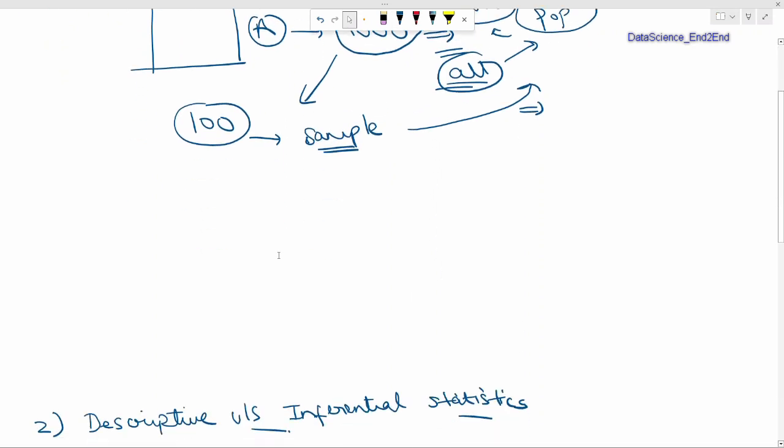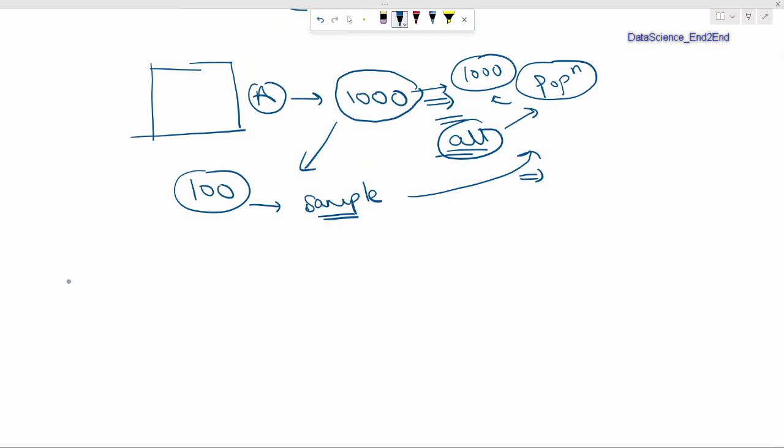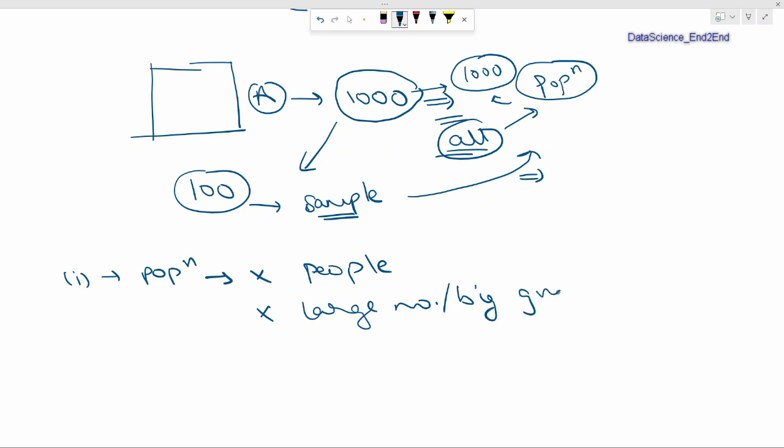There are a few key points that we need to keep in mind before moving ahead to the next topic. First one is population doesn't necessarily mean we are talking about people. Plus, it doesn't necessarily mean that we are talking about large number or big group. Like in our case, it was group of just 1,000 employees. It is also a population. Plus, instead of people, we could have talked about cars or any particular buildings or a group of buildings, then that is also called a population.